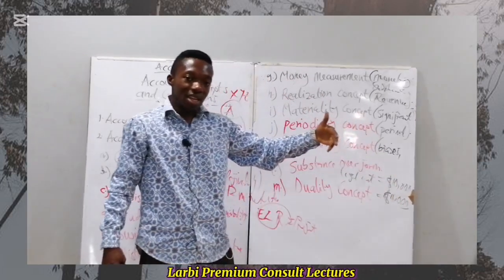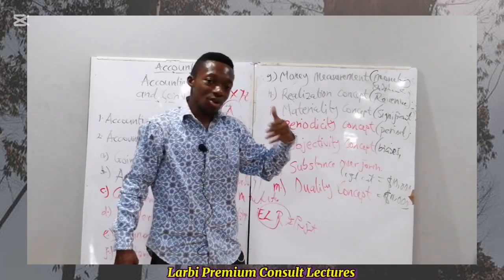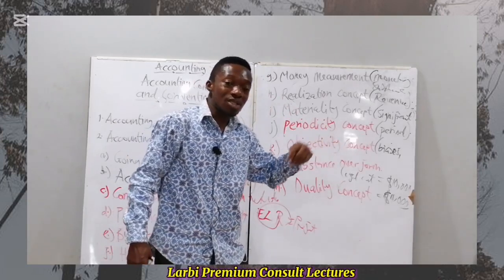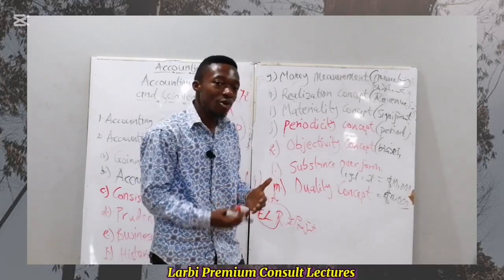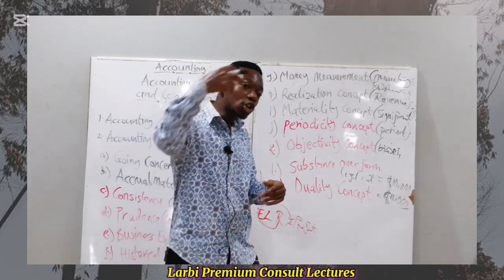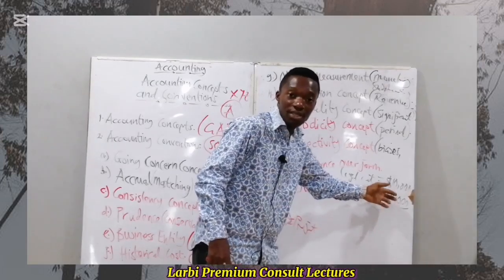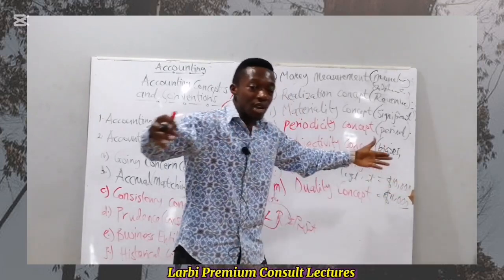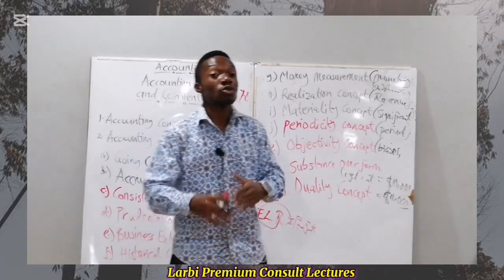So substance over form is saying that in recognizing a transaction, the legal cost of the transaction is supposed not to be recorded, but rather we record the economic substance of that transaction. The value that we have paid for it, for which we are receiving the same value in service or benefit, is what is supposed to be included in the financial statement. This can be what we call a lease agreement, leasing. So for rent, we include the economic value we pay for the period we are supposed to use it, not the legal value of it. This is what we call substance over form.